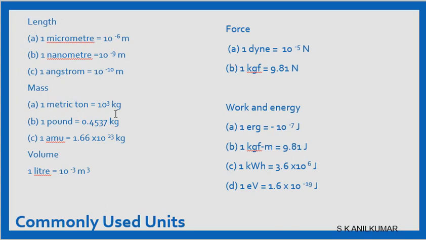Mass, how do we measure? Metric ton is 10^3, on the higher side. Micro is 10^-6. Milli is 10^-3. A pound is 0.45 kilogram. We can write 0.45, 0.4537, 0.454. These are all approximations. Up to 7 when we write, it is called a significant number. After 7 we may not be very sure. AMU is a unit for small measurements. It is 1.6 × 10^-23 kilogram.